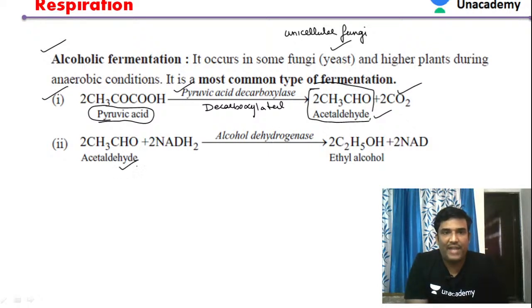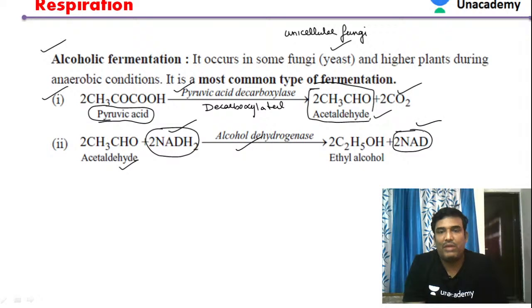Now this acetaldehyde is converted into ethyl alcohol in the presence of alcohol dehydrogenase. In this case, 2 molecules of NADH2 are utilized to produce 2 molecules of NAD+. So NADH2 is oxidized to NAD+ in the presence of alcohol dehydrogenase to produce ethyl alcohol. So ethyl alcohol is the final product in fermentation, and the byproduct is carbon dioxide.